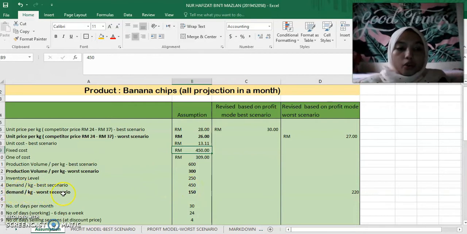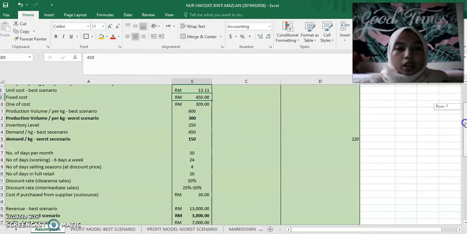As for the demand for the worst scenario, it is 150. The reason I put 150 is that there may be problems for the customers, who may consume less and save more. So I thought that 150 units is the most reasonable to put for demand in the worst scenario.